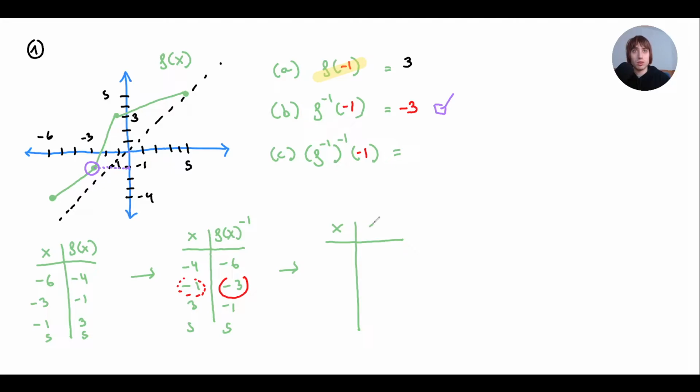Let me do it properly. The inverse of this is going to be, again, switching everything. So I'll end up getting -6, -4, -3, -1, -1, 3, 5, 5. And what is this? This is nothing else than just f, right?